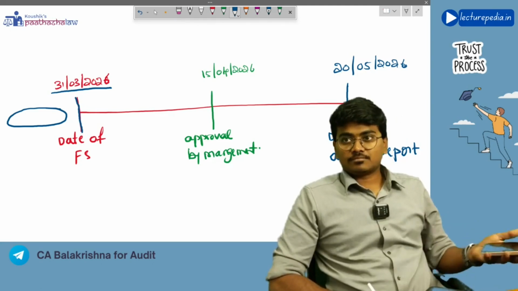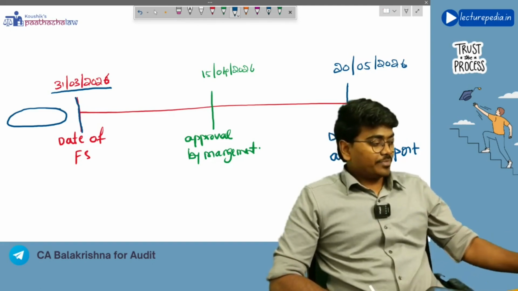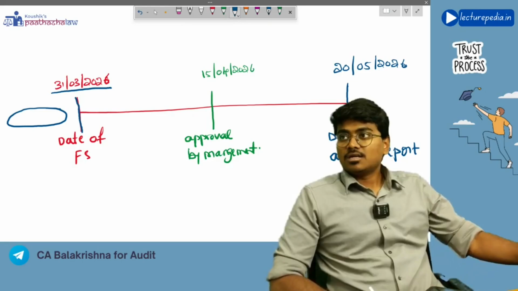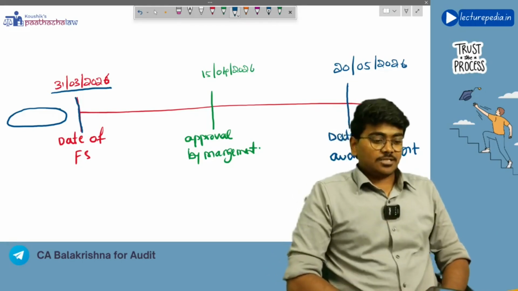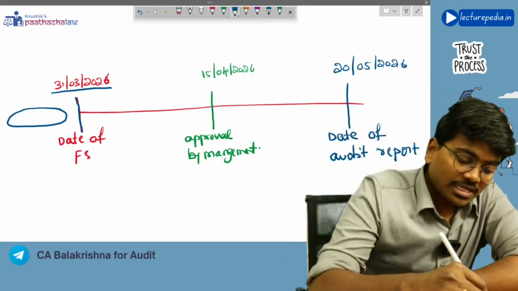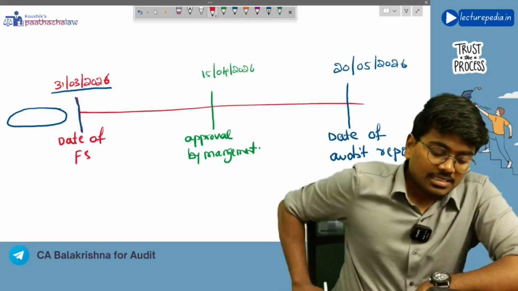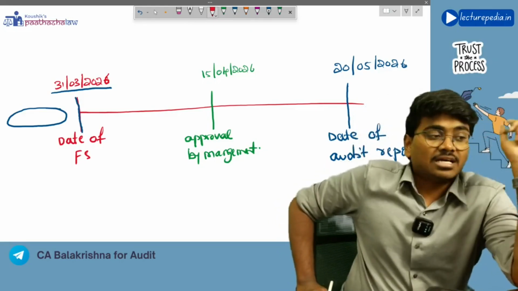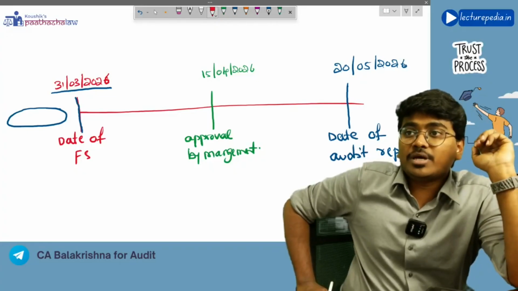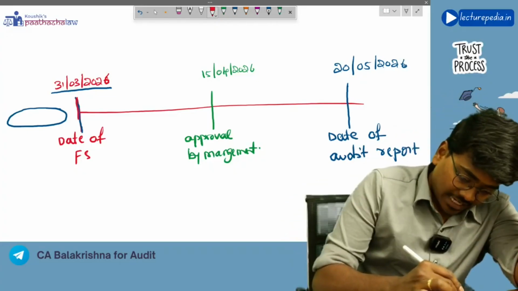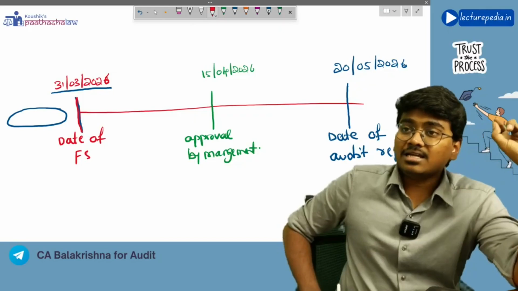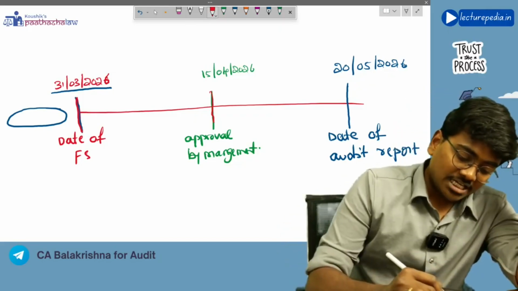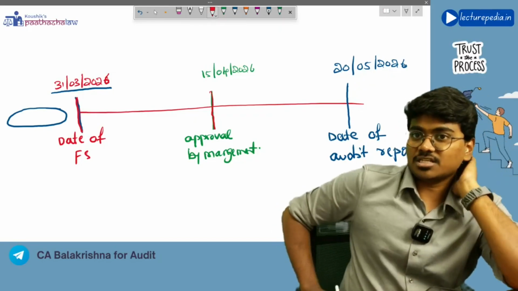AS4. AS4 deals with subsequent events. Now, as per your AS4, the definition of subsequent events was those events that will occur between the date of financial statements and the date on which management has approved those financial statements.